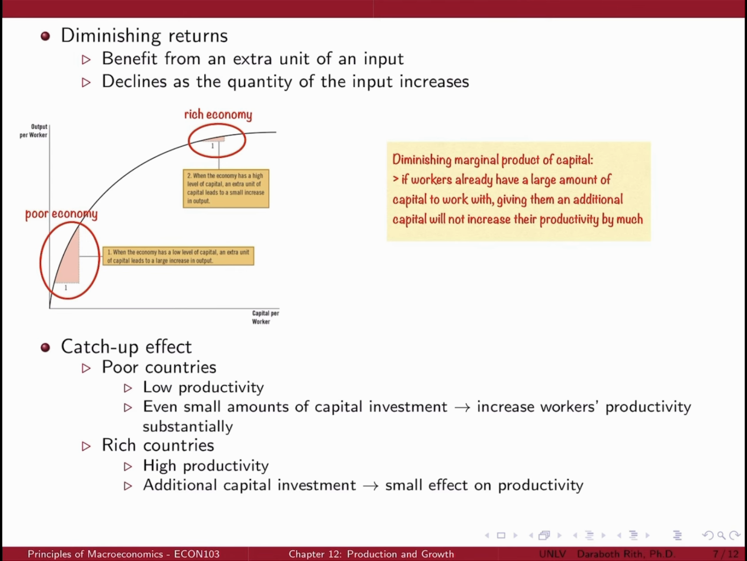An important implication of diminishing returns is the catch-up effect, which is the property whereby countries that start off poor tend to grow more rapidly than countries that start off rich. When workers have very little capital to begin with, an additional unit of the capital will increase their productivity a great deal.